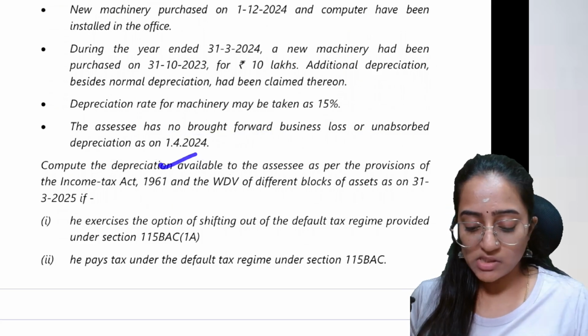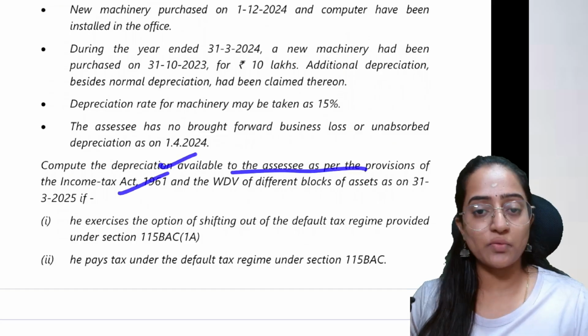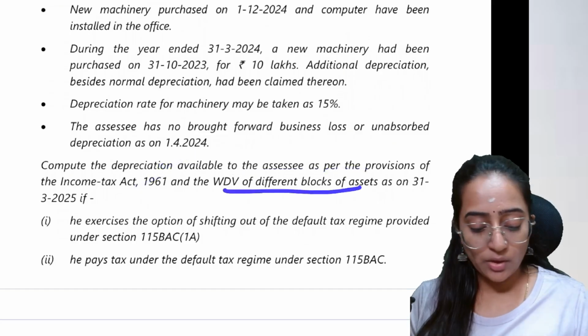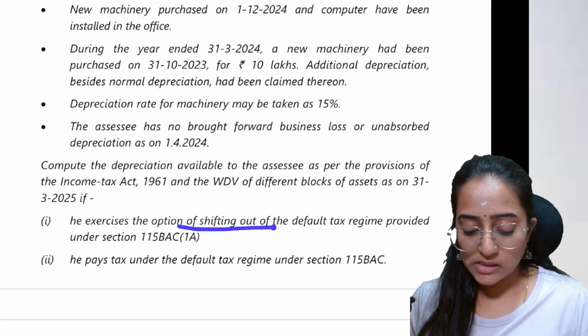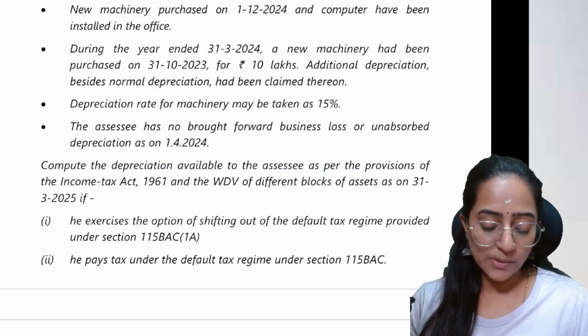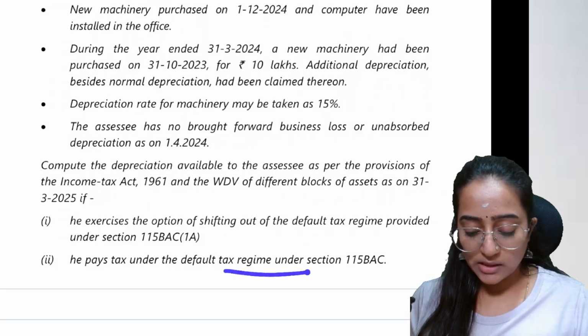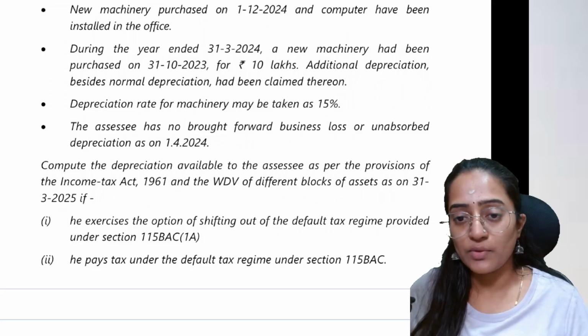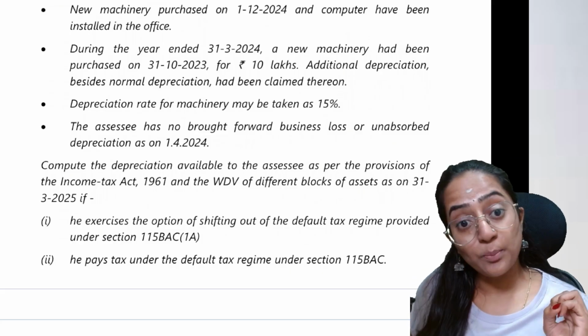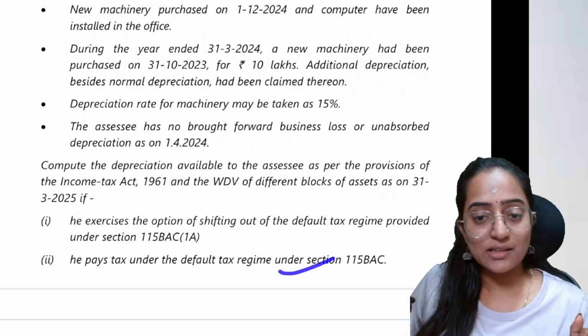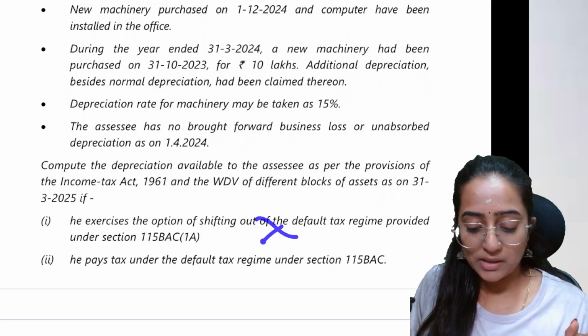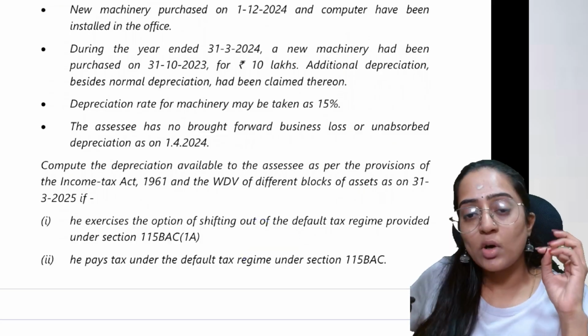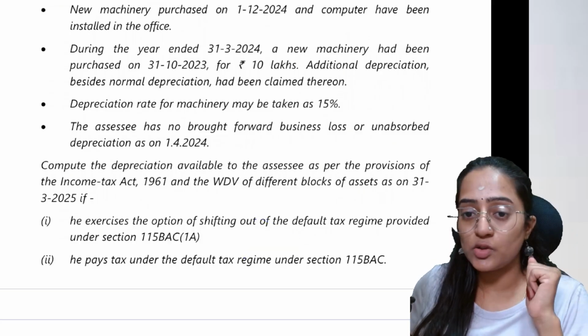Compute the depreciation which is available to the SSE as per the provisions of the Income Tax Act, and the WDV of the different blocks, if he exercises the option to shift out of the default tax regime, or if he pays tax under the default tax regime under section 115BAC. They are asking you to solve under both. People, what might be the basic difference? Additional depreciation would be the point.